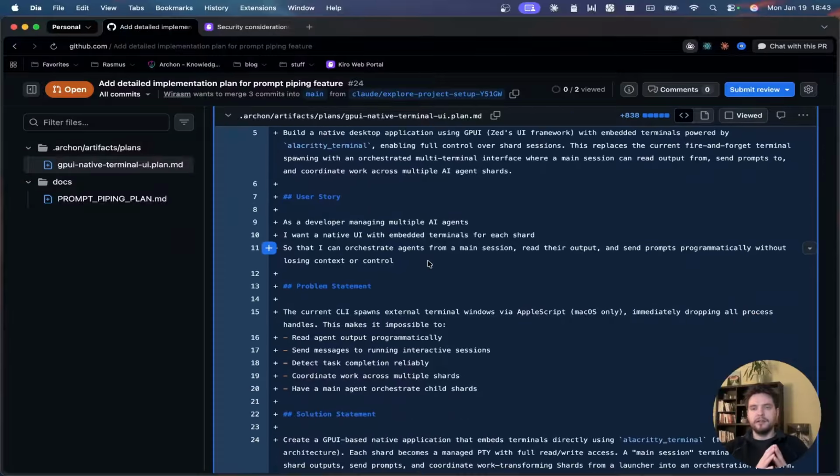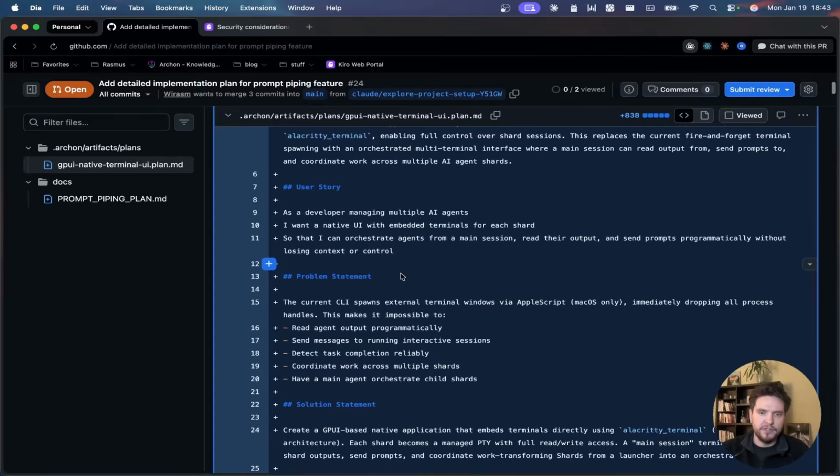But basically the idea of the UI is that it will allow us to use and trace our shards. Essentially it will be almost like a tmux where we trace our sessions, and we can open and close our sessions, and we can launch shards from the UI. A whole bunch of other things will be pretty cool as well, like launching background agents with SDKs and a whole bunch of things for the plans. But the first thing, let's build the UI on top of the CLI to have the same functionality, and then we can start adding more features.